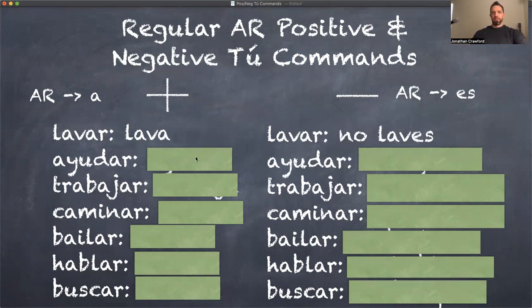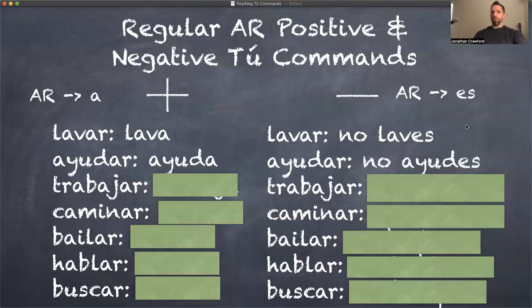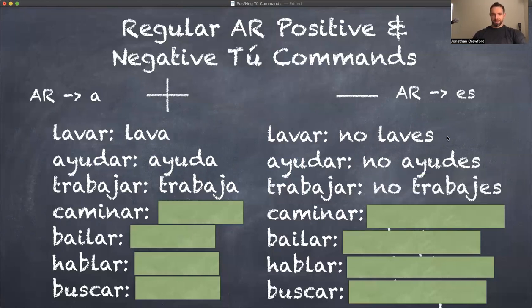Ayudar means to help. Help is ayuda. Don't help. No ayudes. Trabajar means to work. Trabaja. Don't work. No trabajes. Can you guys figure it out before I uncover them?